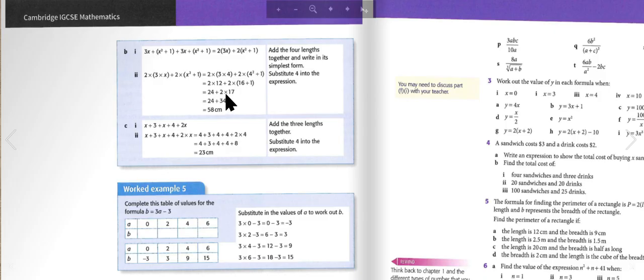So the expression becomes 24 plus 2 times 17. 2 times 17 is 34, so 24 plus 34 gives us our answer, 58 centimeters.